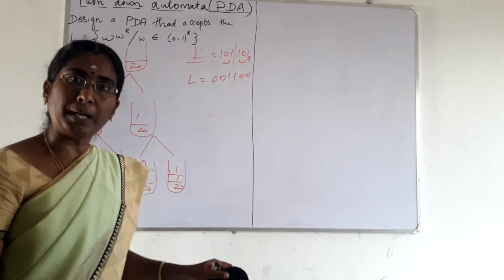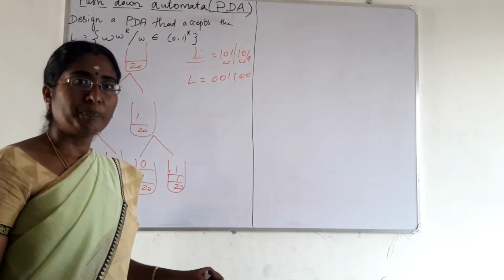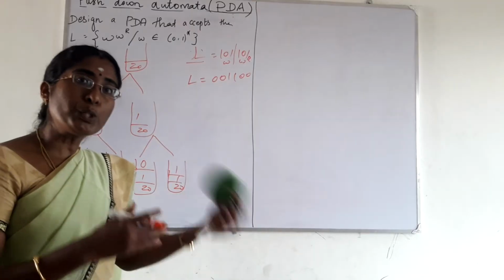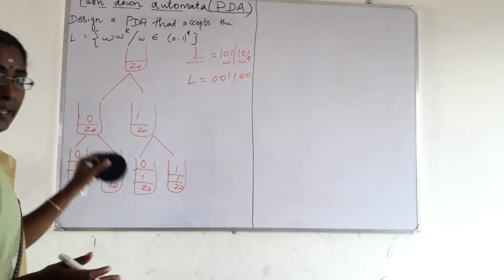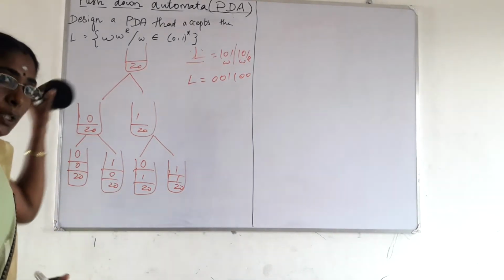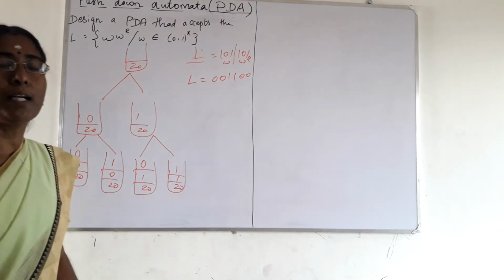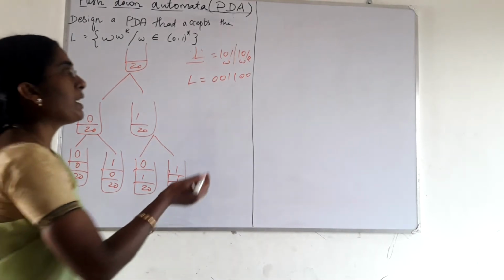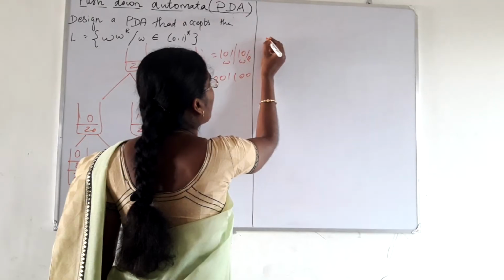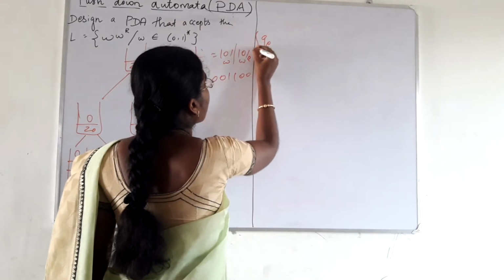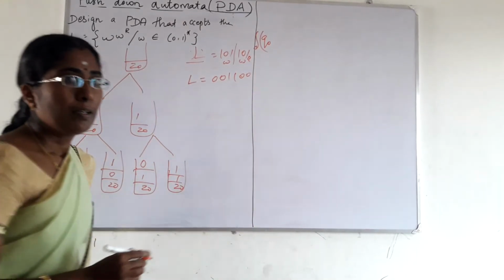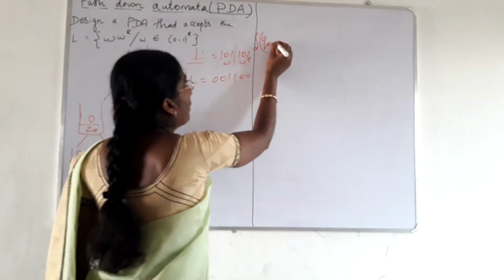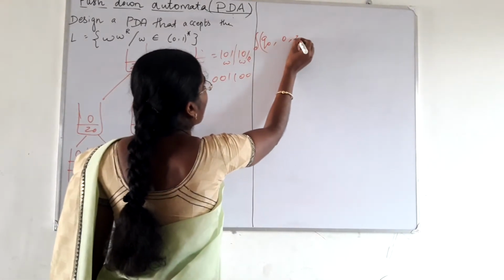This is the first part of our problem. We can push all the elements based on these conditions. For this set of conditions, how will we write the transition? Initially consider the start state as Q0, comma 0, comma Z0.